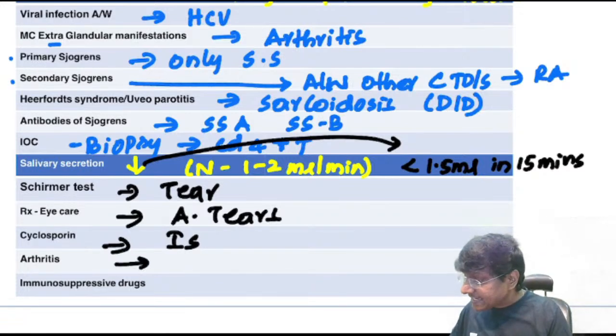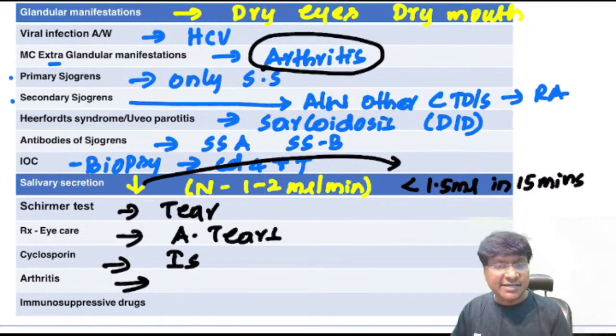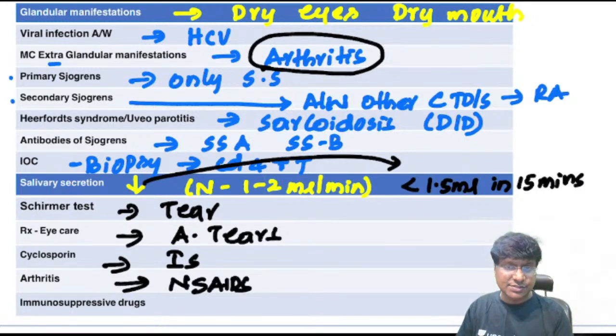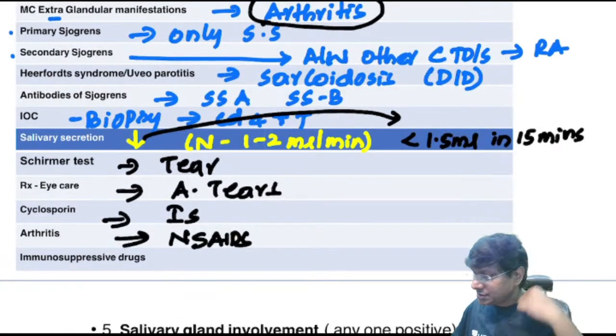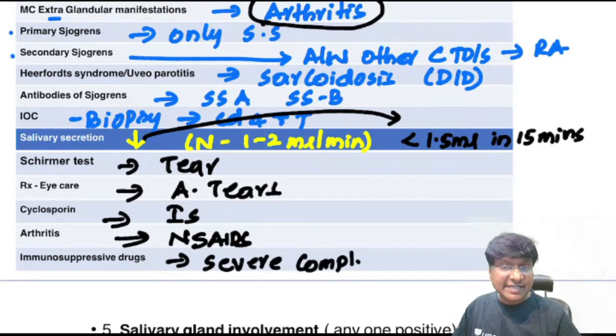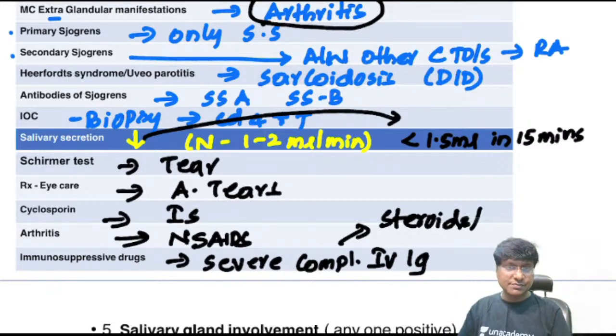Now, I told you, what is the most common extraglandular manifestation? That is arthritis. So for arthritis, what do we give? That will be NSAIDs, non-steroidal anti-inflammatory drugs. Then if there are severe complications, we give immunosuppressive agents. What will those immunosuppressive agents be? Those will be steroids, or you can also give intravenous immunoglobulins.